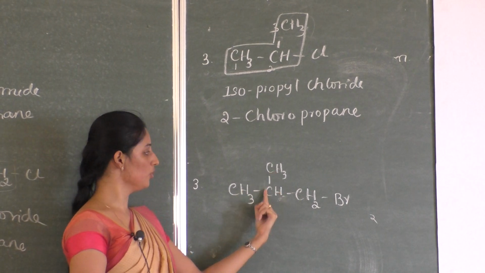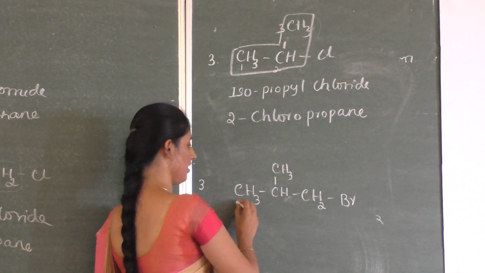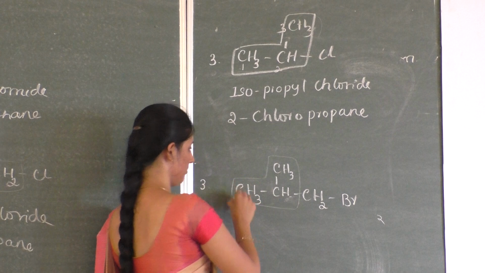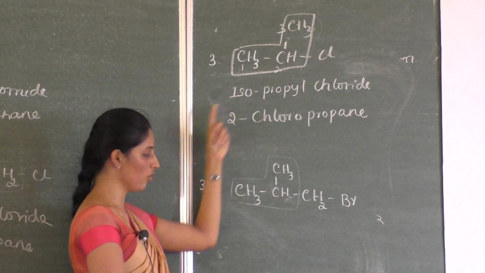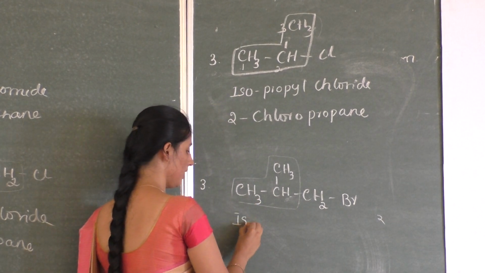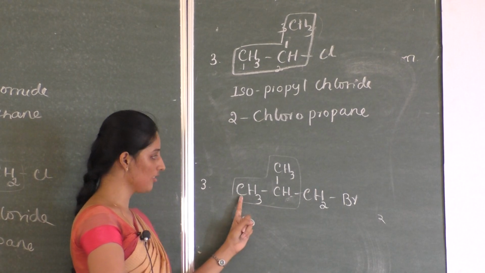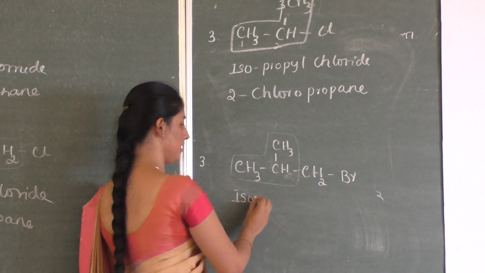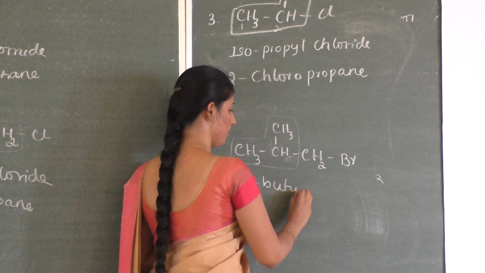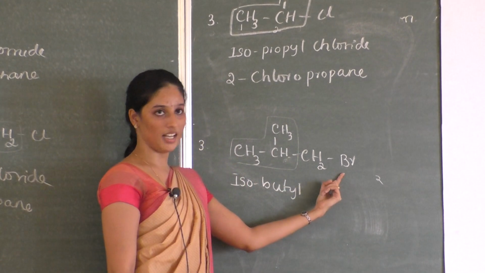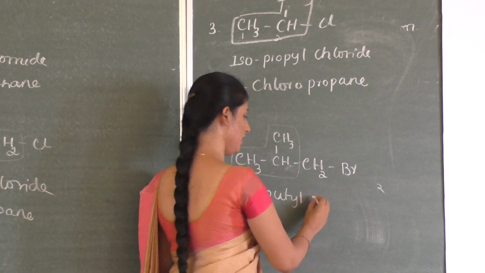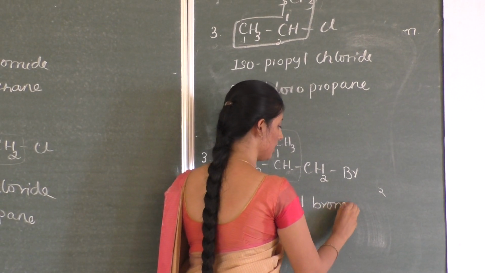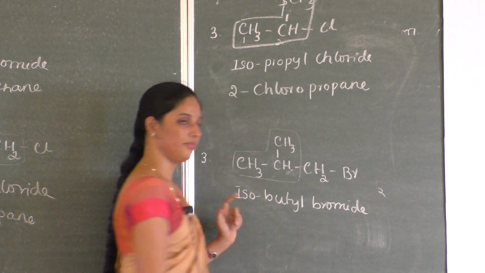So it is butyl, but there is one branching. So this group is known as iso group, and therefore the common name of this compound is iso. Next the number of carbon atoms 1, 2, 3, 4, that is isobutyl halide. So which halogen is there? Bromine. So it is isobutyl bromide.